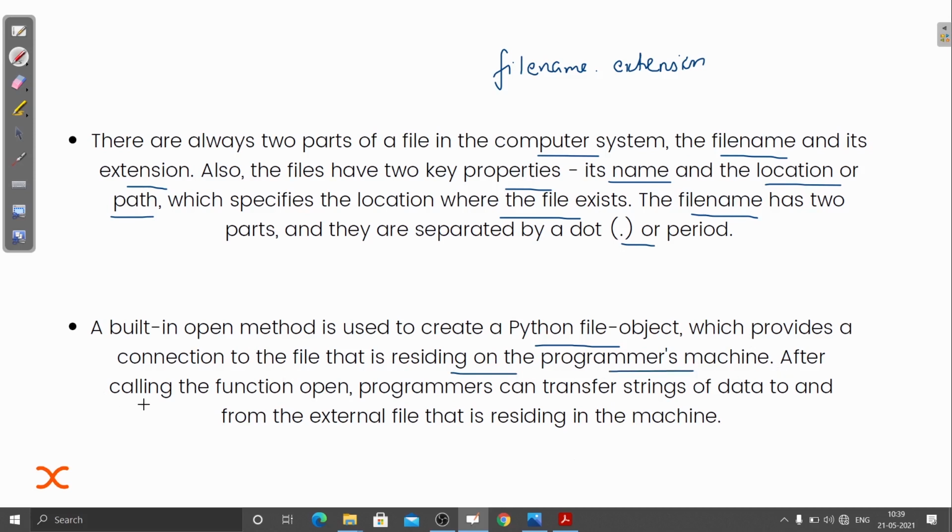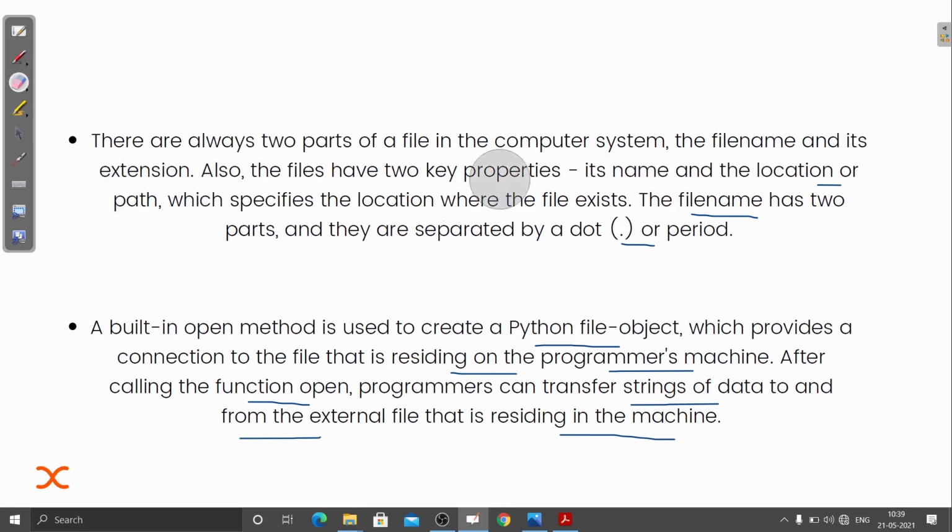After calling the function open, programmers can transfer strings of data to and from the external file residing in the machine. As soon as we open any file, only then can we modify it or do any operations with that file.